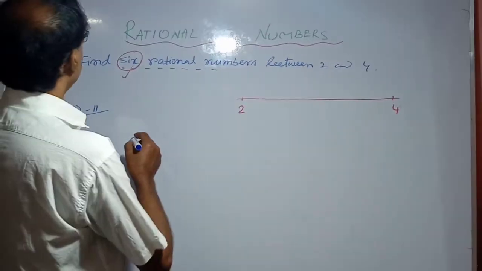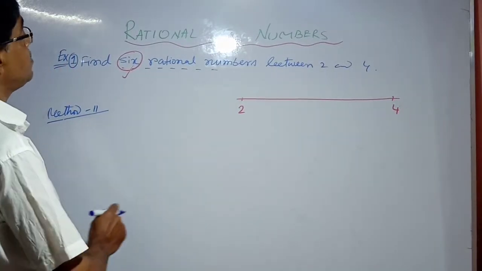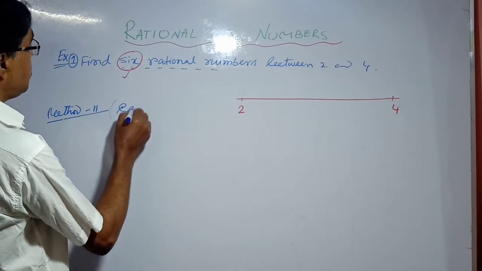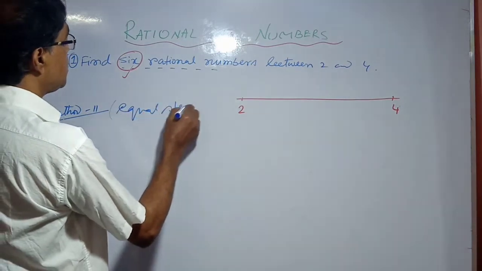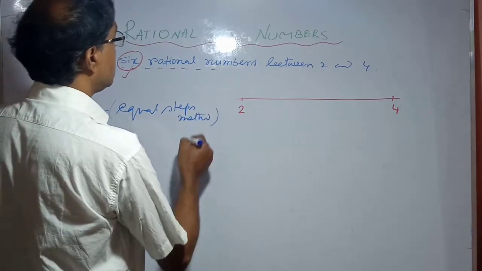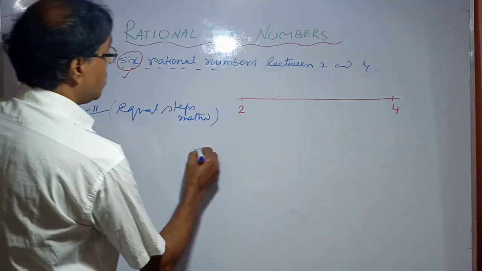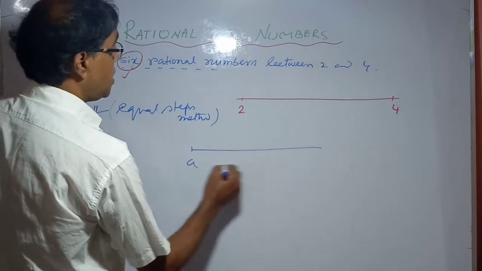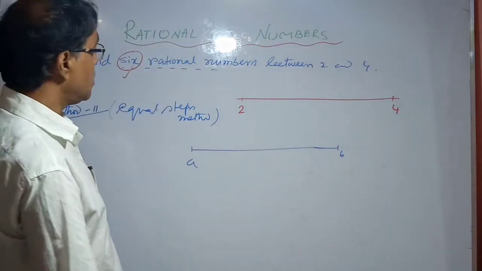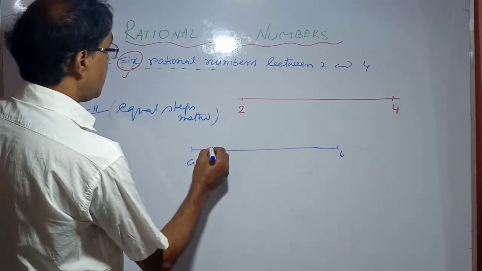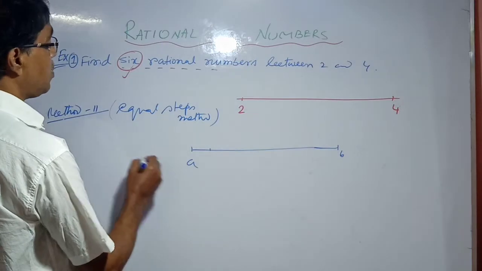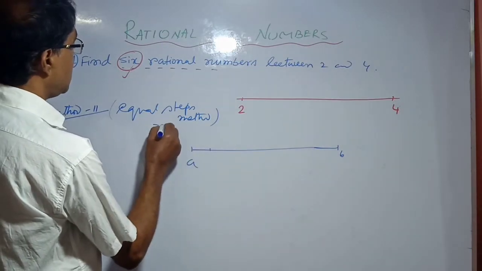Now I will discuss a better method to solve this problem. This is the equal steps method. If a and b are two rational numbers, then we divide this interval into n equal parts, each of length h.